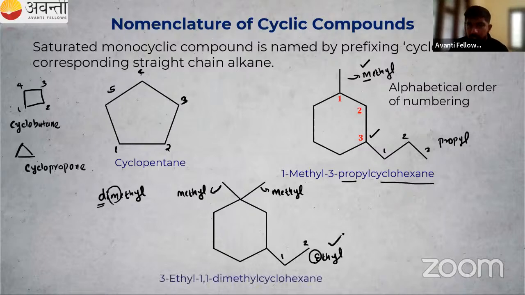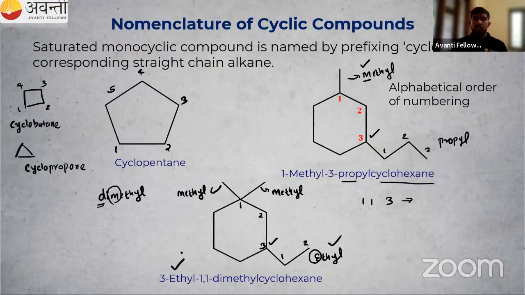What about the numbering? So we have to start from here, 1, 2, 3. Okay, why 1, 2, 3? There are two methyl groups. That is 1, 1, 3. So this will have the least number. The combination of these substituents has the least numbers. So we have 1, 1 dimethyl. Then in the third position we have an ethyl group. So E in the alphabetical order has higher priority, so it should be written first: 3 ethyl, 1, 1 dimethyl.